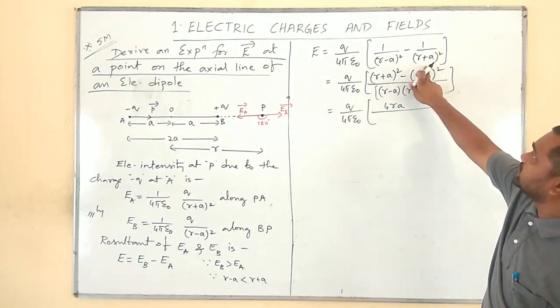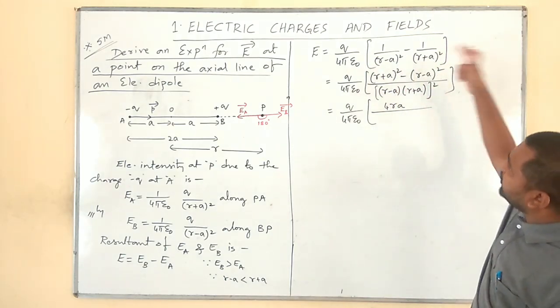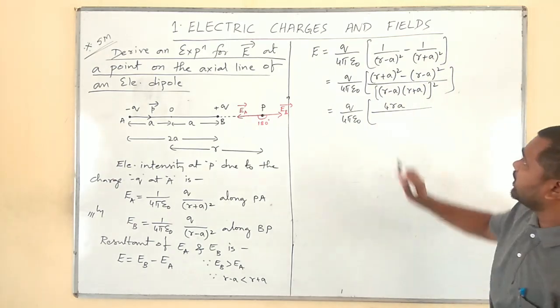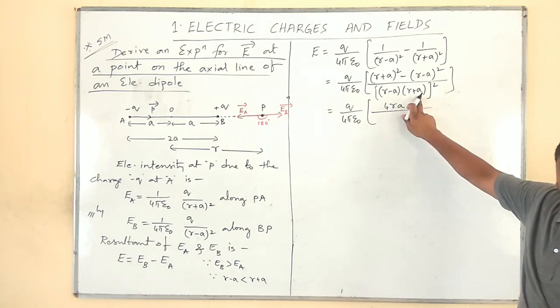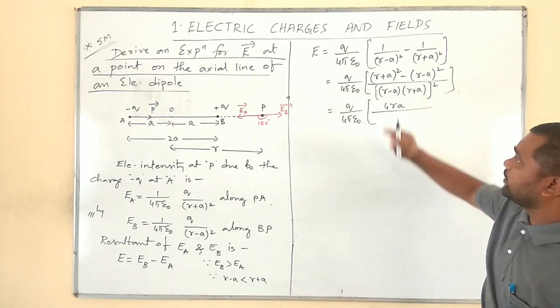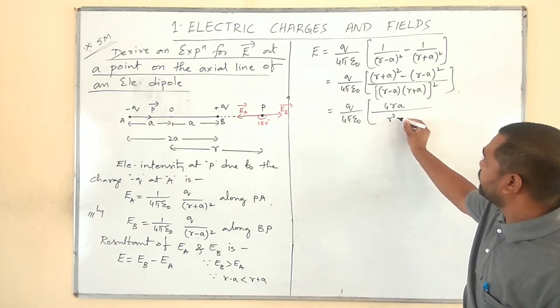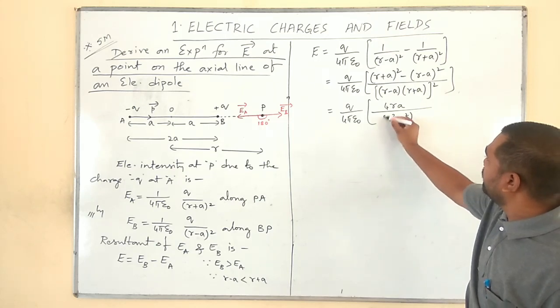This is R square plus A square minus 2RA. Minus of minus 2RA is 4RA, therefore 4RA. It is of the form A minus B into A plus B. Therefore it is A square minus B square. Therefore, R square minus A square whole square.